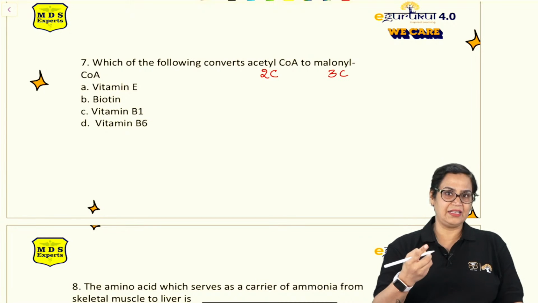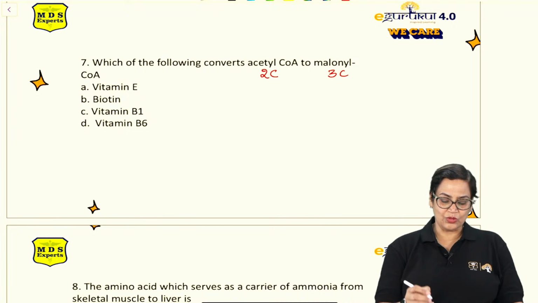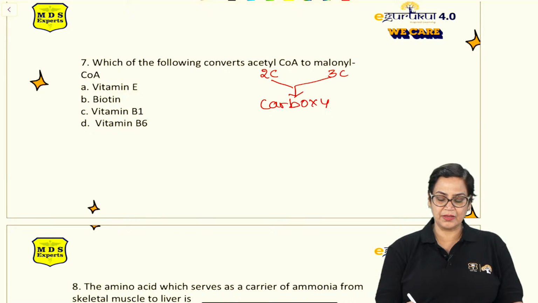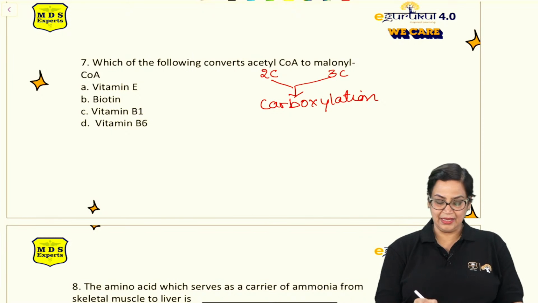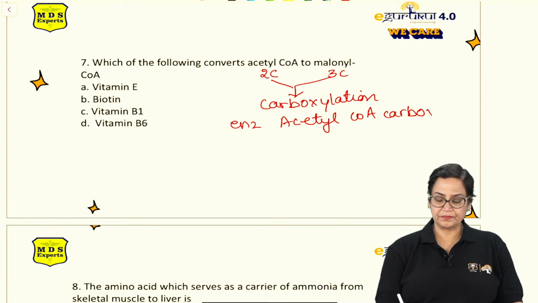There is an increase of 1 carbon. So that means this process is known as carboxylation. Always remember. Carboxylation of what? Acetyl coenzyme A. So the enzyme will be acetyl coenzyme A carboxylase.